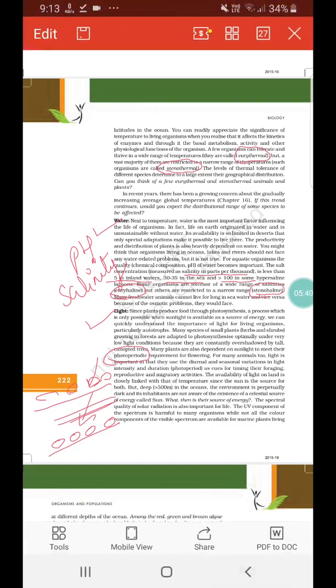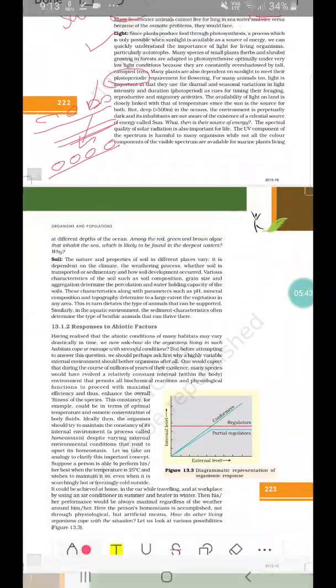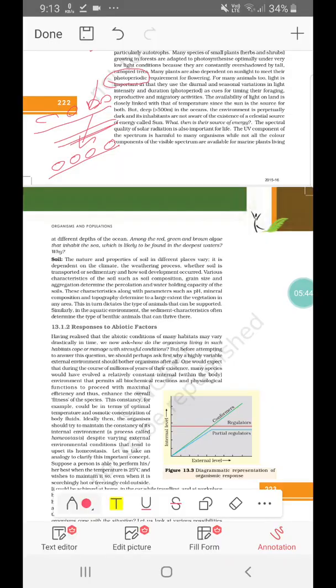Next, let us look at the soil, which is the last abiotic factor we will discuss over here. Because soil is made up of different types of rocks, the soil composition, grain size, and water holding capacity will vary. Similarly, the pH, mineral composition and topography will differ. So this will dictate which animals and which plants will thrive in that particular place.